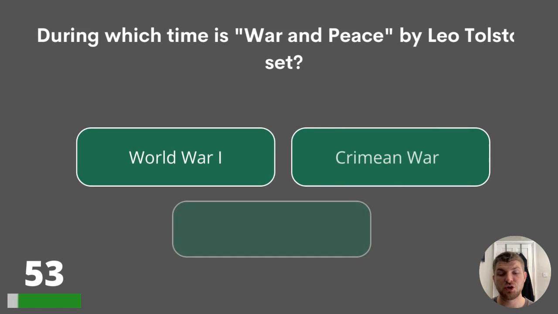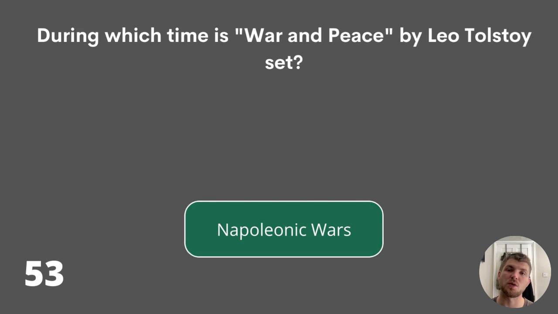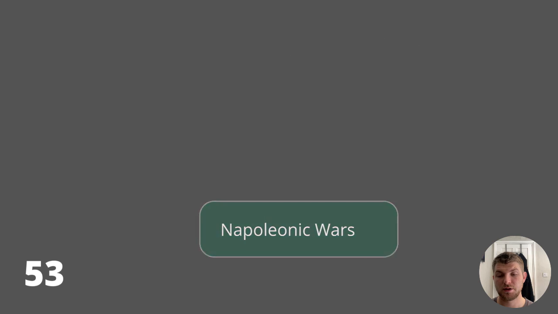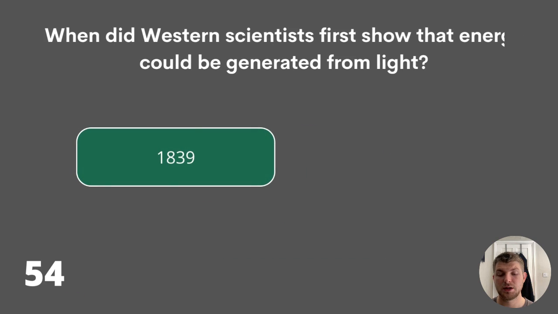53. During which time is War and Peace by Leo Tolstoy set? World War I, Crimean War, or Napoleonic Wars? And the answer is Napoleonic Wars. 54. When did Western scientists first show that energy could be generated from light? 1839, 1903, or 1939? The answer is 1839.